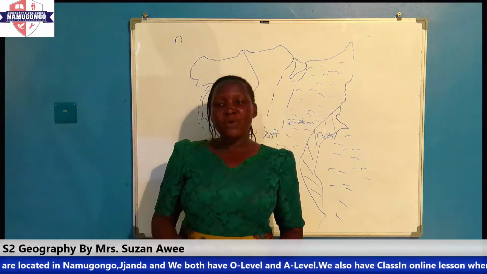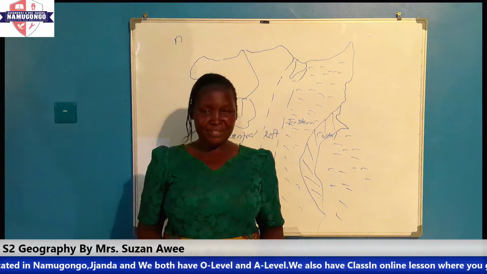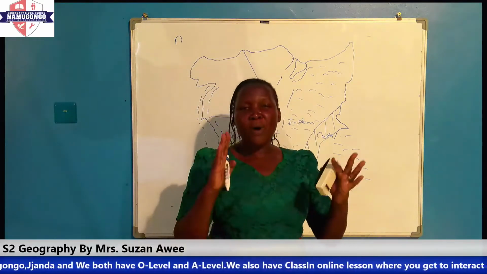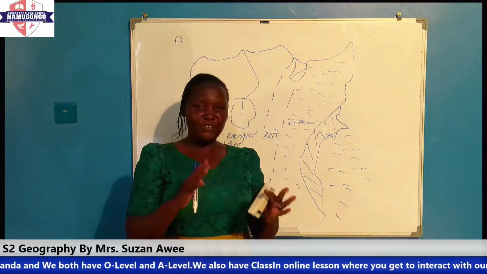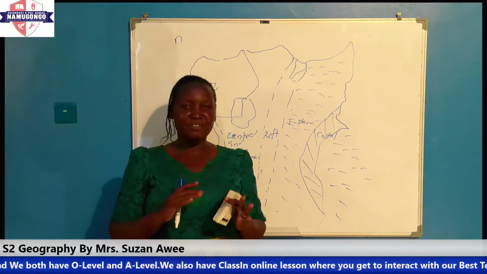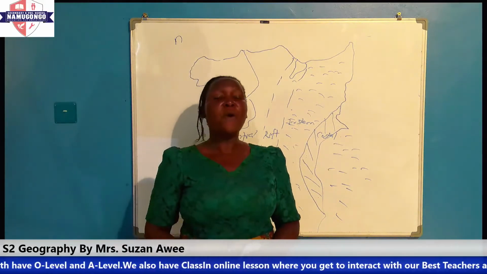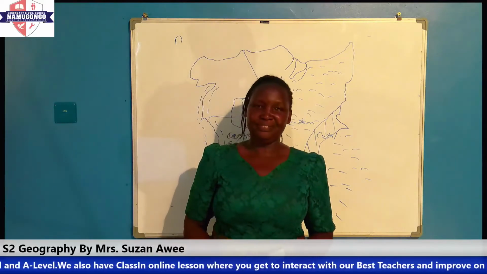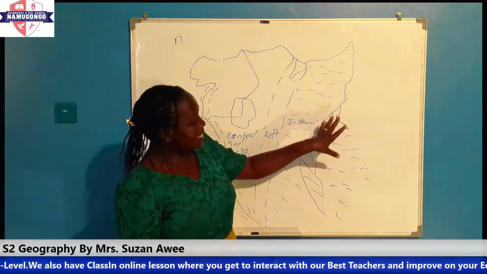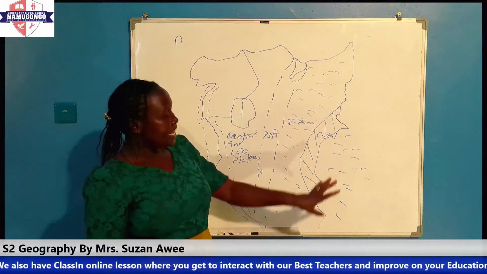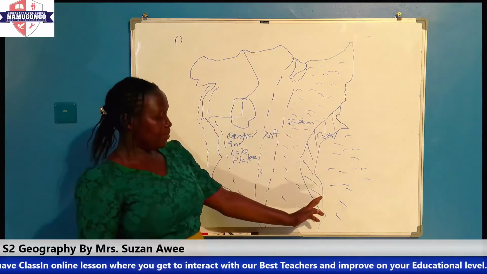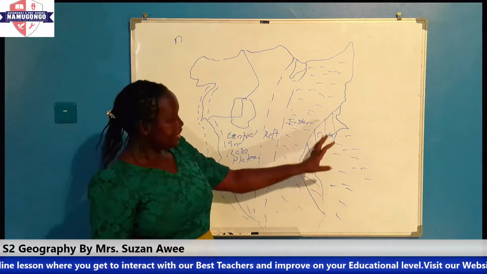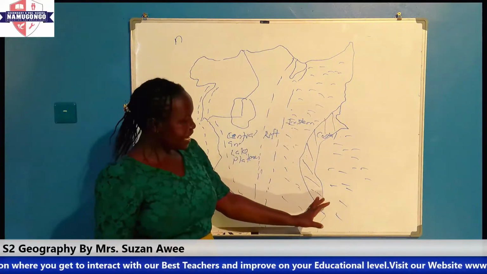But then we want to look at the characteristics of each relief region. What are the characteristics of these different relief regions? We want to begin with the coastal plain. Now, when we look at the coastal plain, it is found at the coast of East Africa.